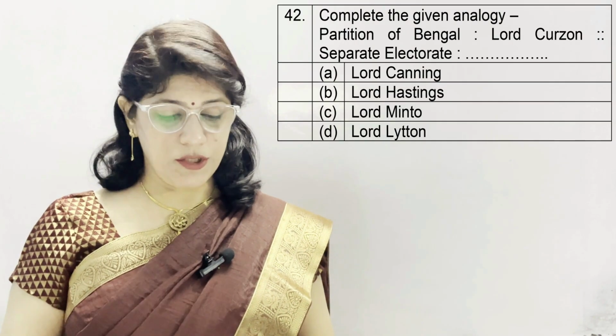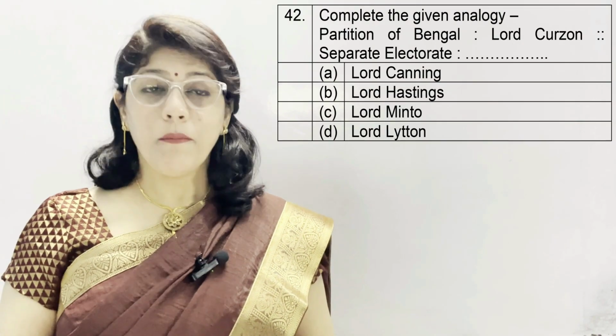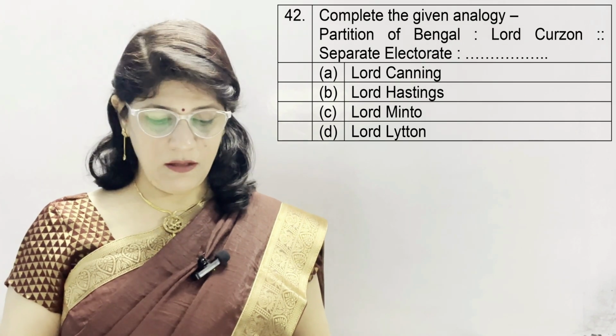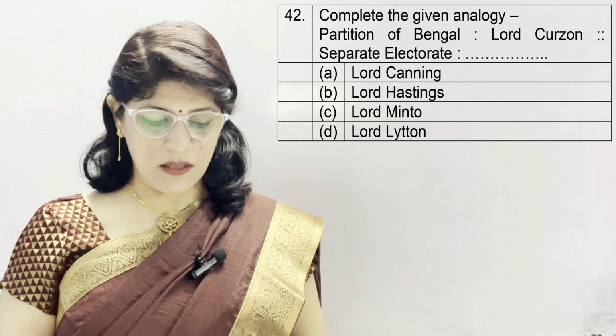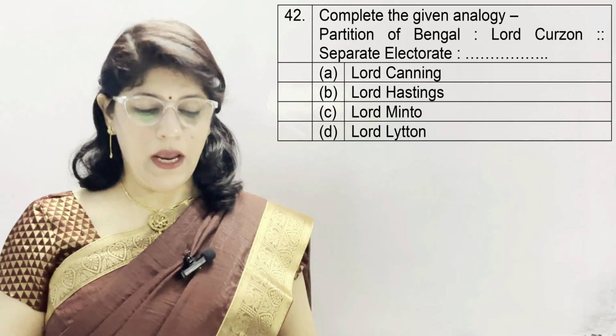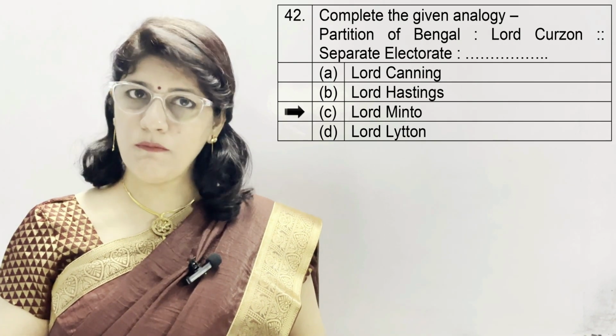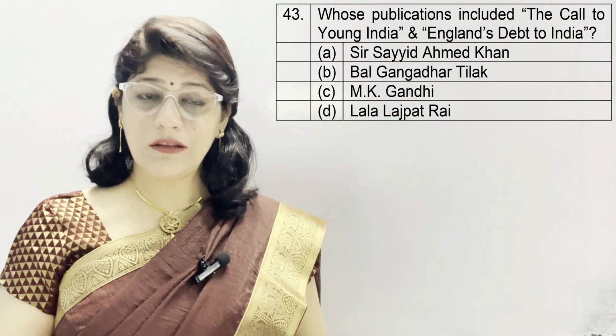Now next question 42. Complete the given analogy. Partition of Bengal, Lord Curzon, then separate electorate. Lord Canning, Lord Hastings, Lord Minto, Lord Lytton, and the correct option is C. Lord Minto. Question number 43.